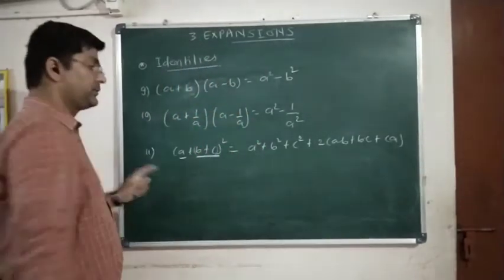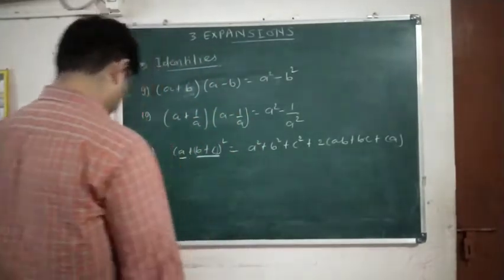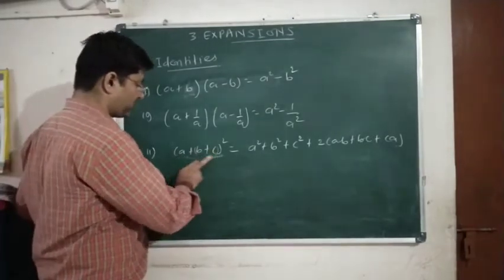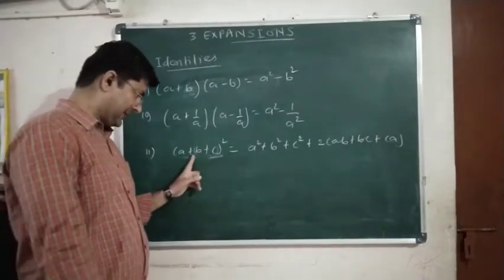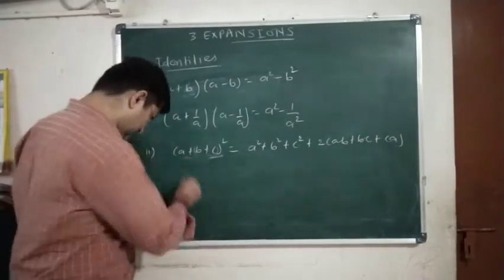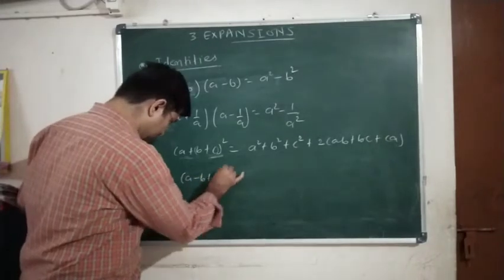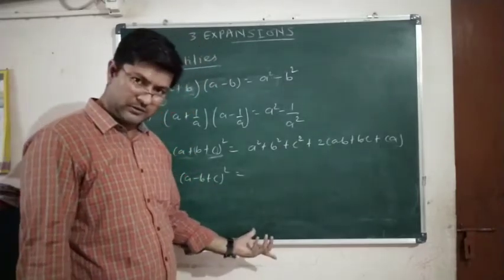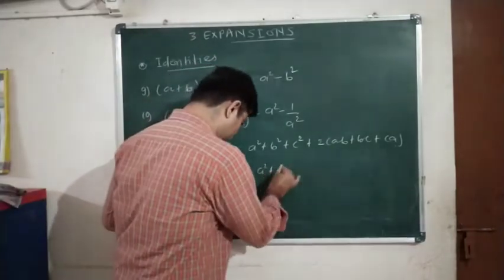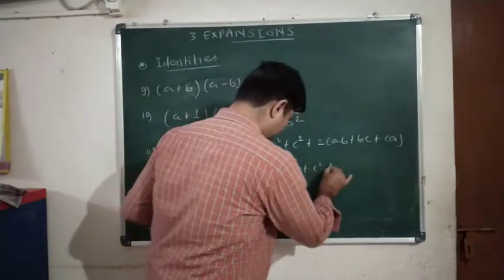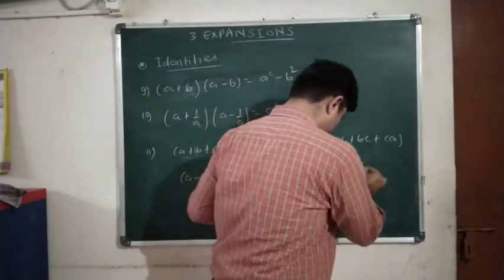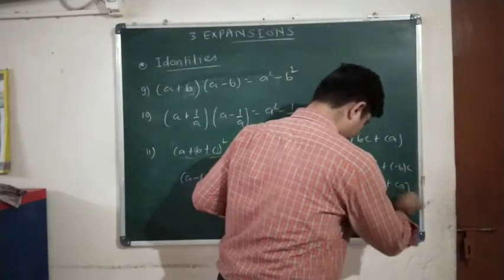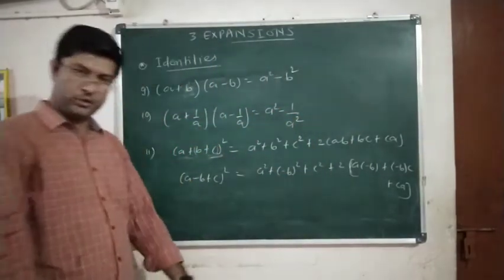But the important thing is you should remember the formula only. Okay, so formula number 11, now you can change the signs over here and write down many more formulae, but I am not doing that. Suppose if minus b is there, a minus b plus c, suppose we have like this. So what you do, for b you put minus b in the same formula, that's all, and simplify. For example, a square plus minus b the whole square plus c square plus 2 into a into minus b plus minus b into c plus c, and then change the signs according to rules.